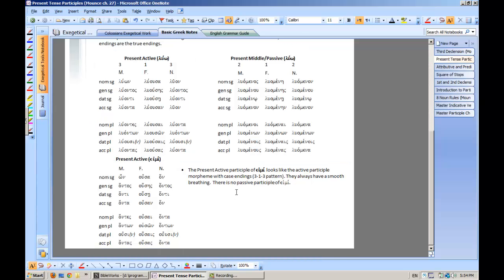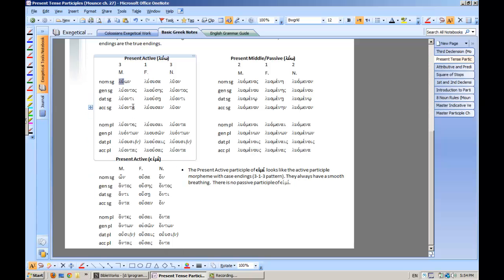Now also the present active participle for mi verbs looks like the active participle morpheme with case endings in a 313 pattern. So just like the present active here, basically just drop the lu. For example, drop that and you're left with ontas. Drop the lu and you're left with on.